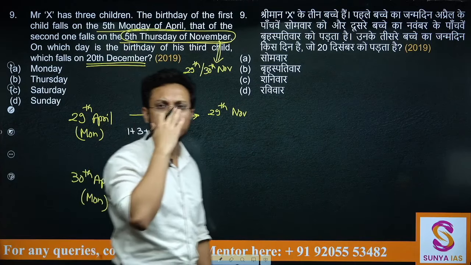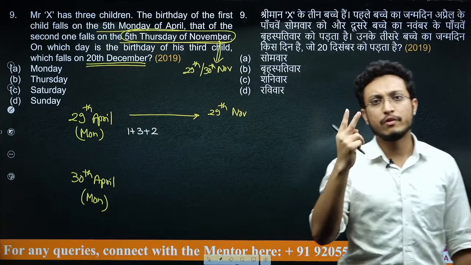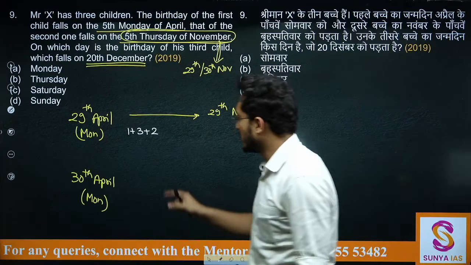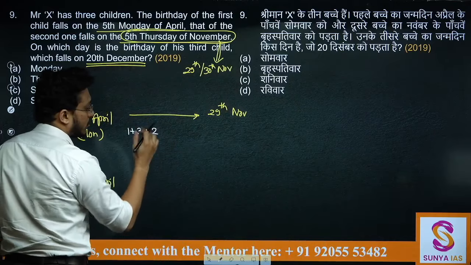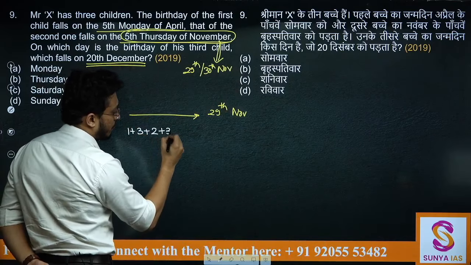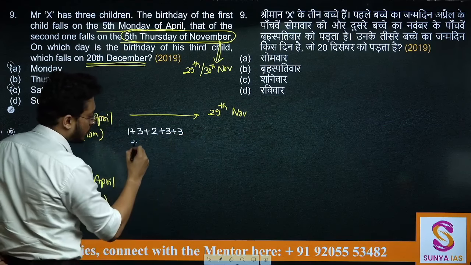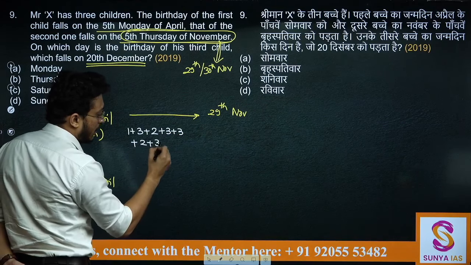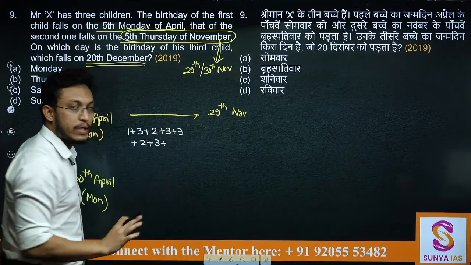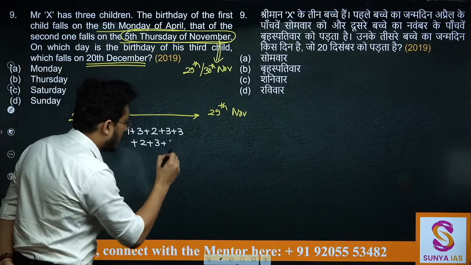How am I calculating the odd days? 30 by 7 will give you 2 as the remainder. So these 2 are the odd days. So this is your June, July, August, September. Now September 30, so 2. October, November, I'll have to go only till 29, so this will give you only 1 odd day.